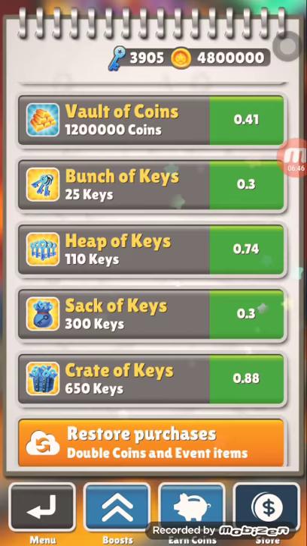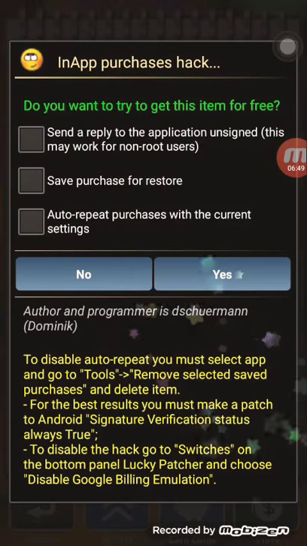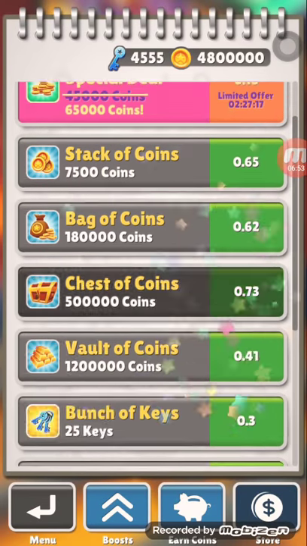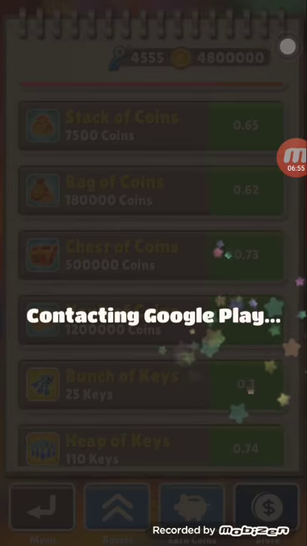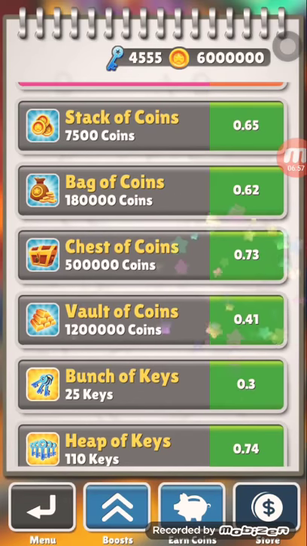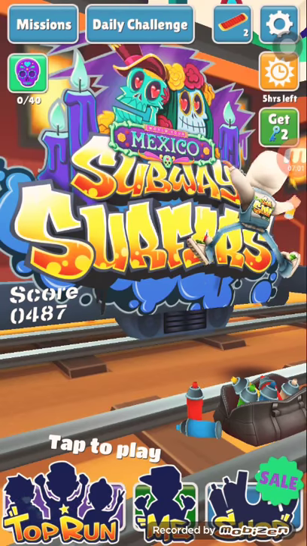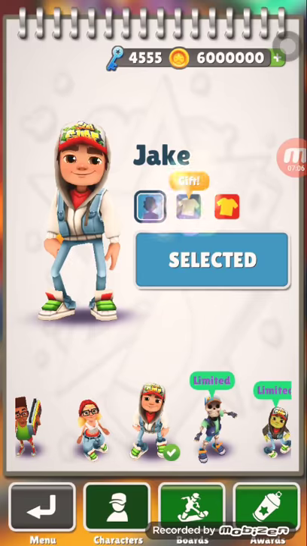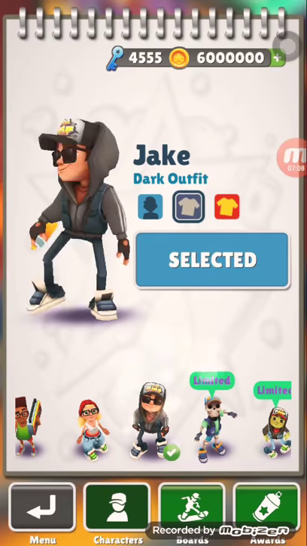Yes. So I got 6 billion, I think. I don't know. So you want to go on me, and then you just buy anyone. You've got unlimited coins. So look at that. I'm just going to buy anyone.